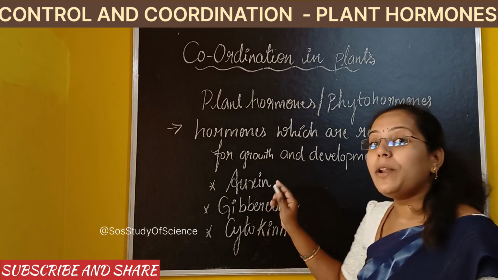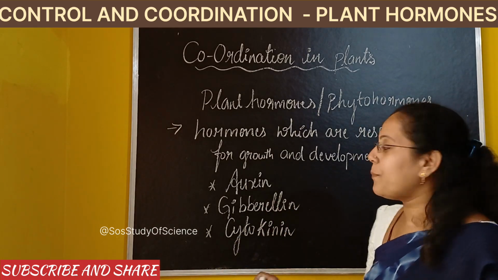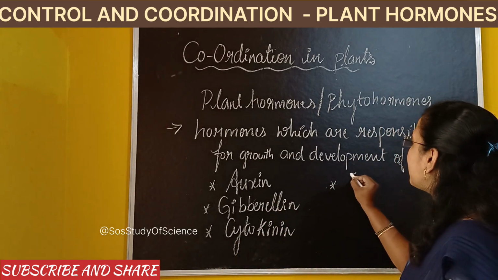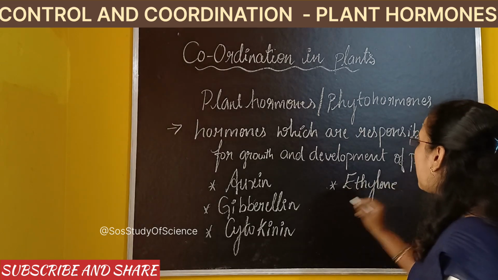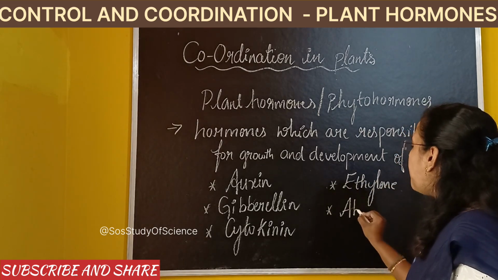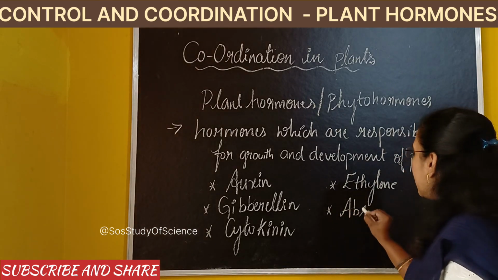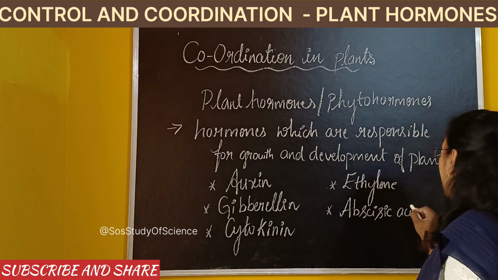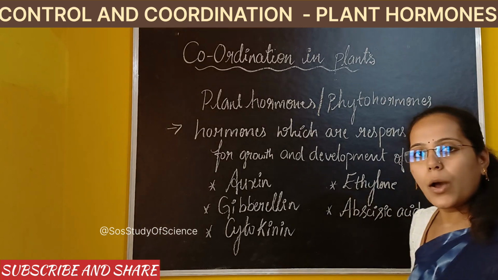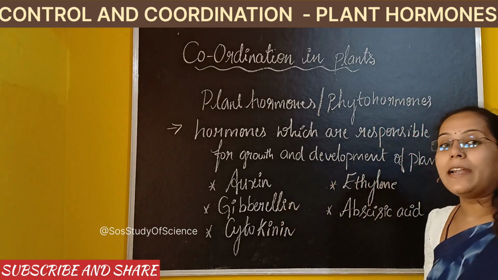Remember, learning the spellings is very important. And the fourth one is ethylene. And the fifth one is abscisic acid. Okay, so these are the 5 plant hormones.